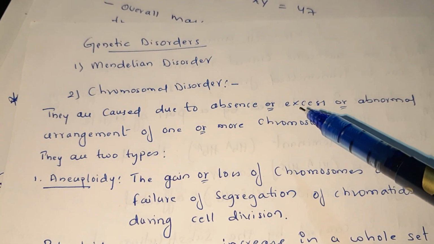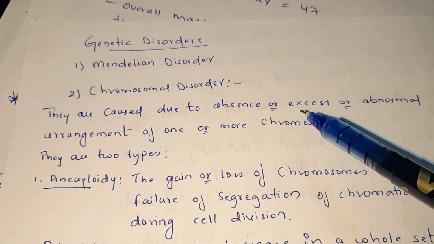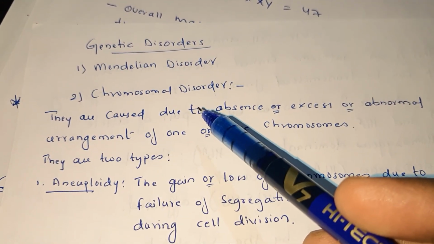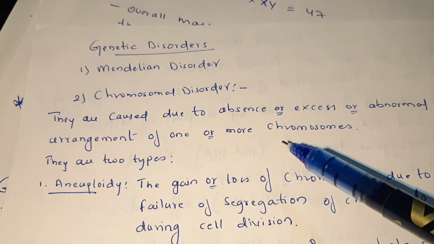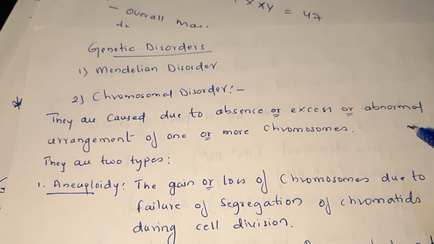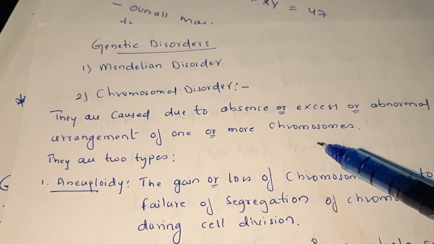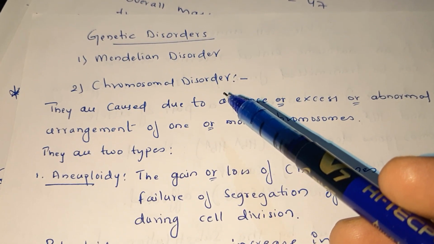absence or presence, excess. Chromosomal disorder happens when chromosomes are decreased, or increased, or there is an abnormal arrangement of one or more chromosomes, which may cause the chromosomal disorder.